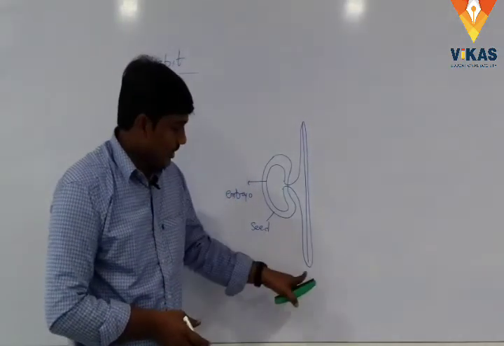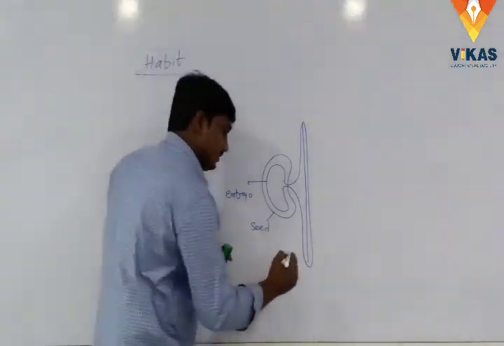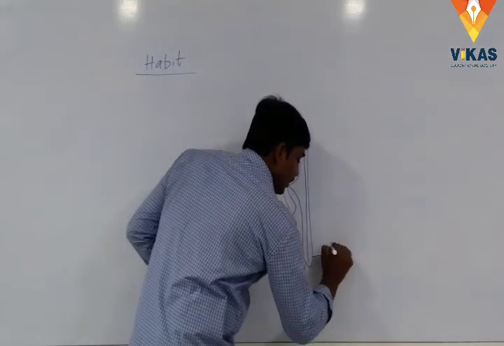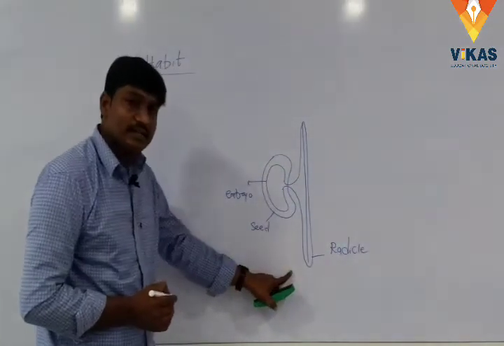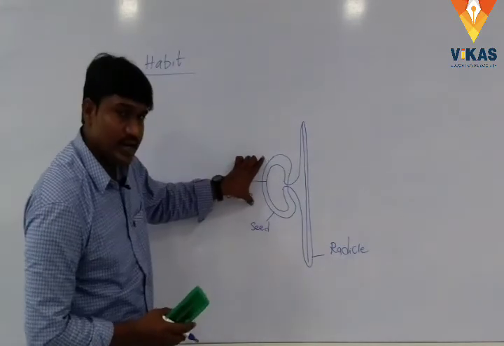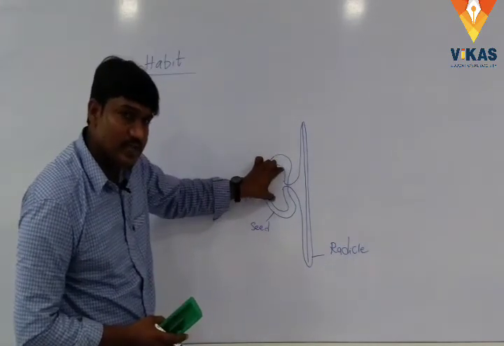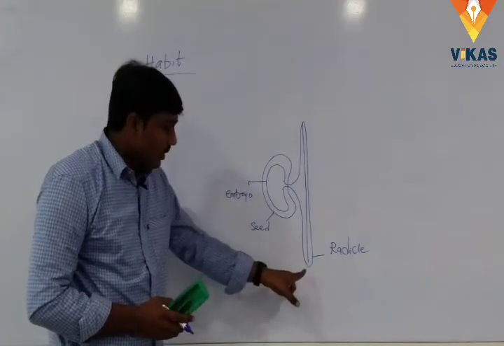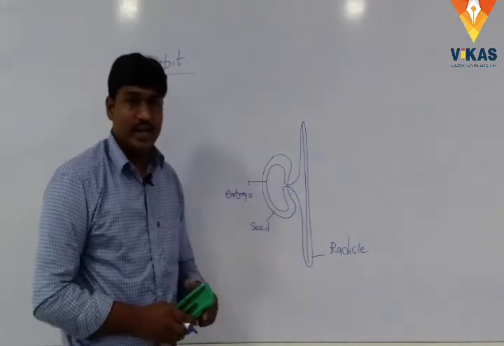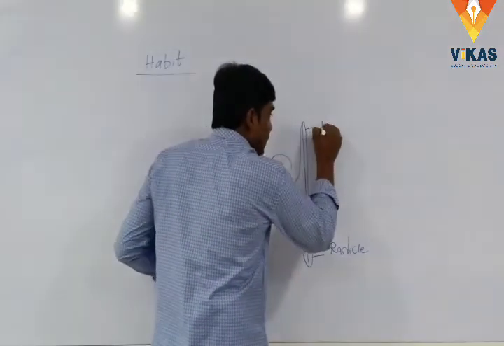Here, the below part is called radicle. Inside the seed, the embryo is present, and the embryo can produce the embryonal axis. The below part is called radicle and the above part is called plumule.